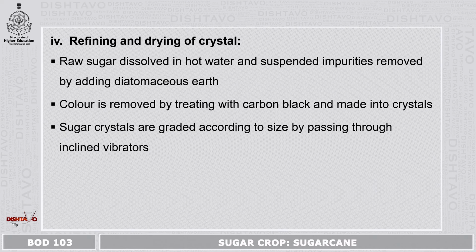Refining and drying of crystals. Raw sugar is dissolved in hot water and suspended impurities are removed by adding diatomaceous earth. Color of this product is removed by treating with carbon black and made into clear crystals. These sugar crystals are graded according to size by passing through inclined vibrators. So this is the processing of sugarcane.